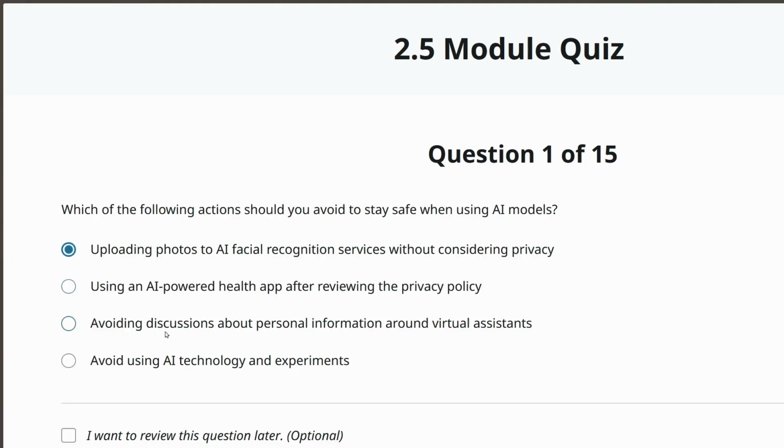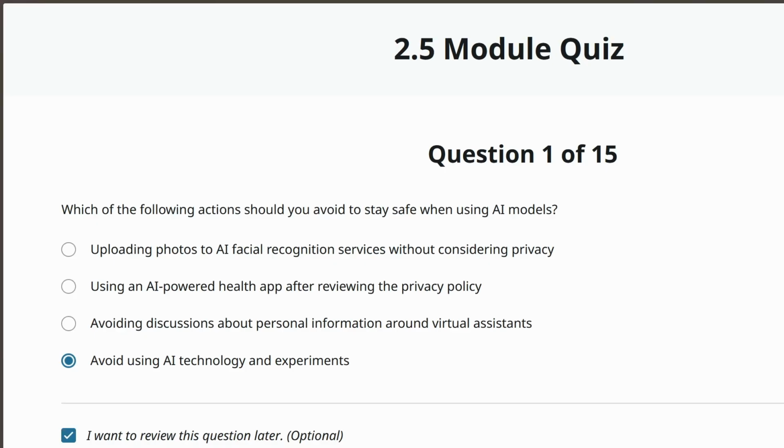So one of these is not like the other. Using an AI-powered health app after reviewing the privacy policy. So we should be doing this, but we're saying to avoid. So avoid using AI technology and experiments.